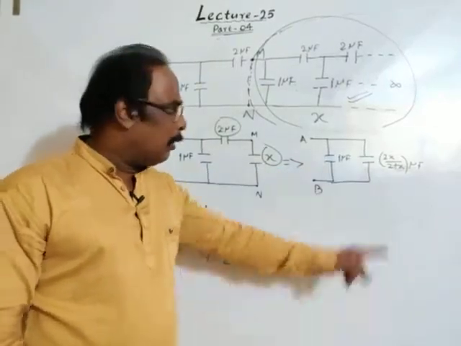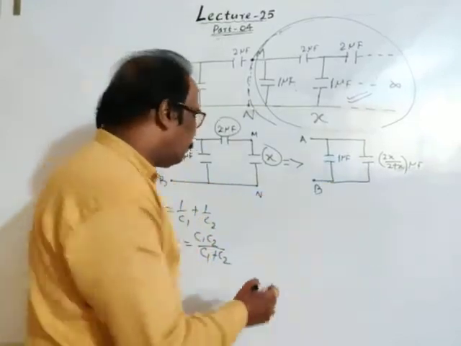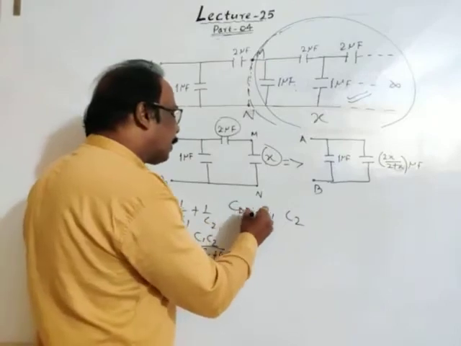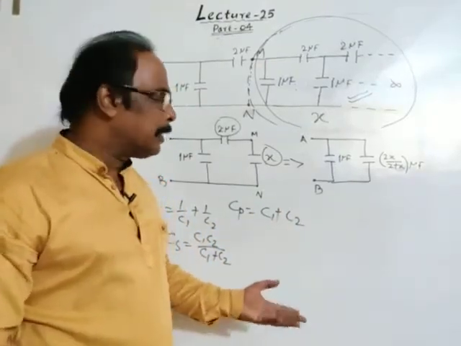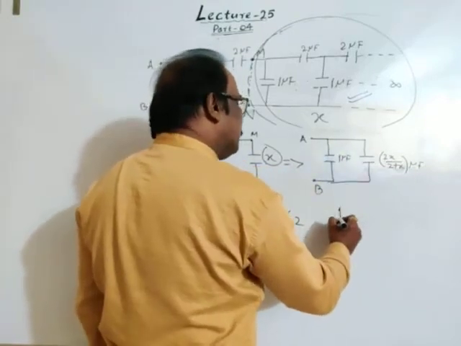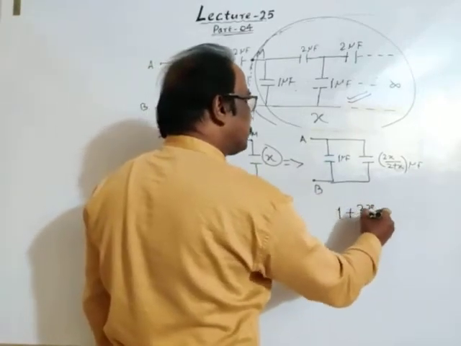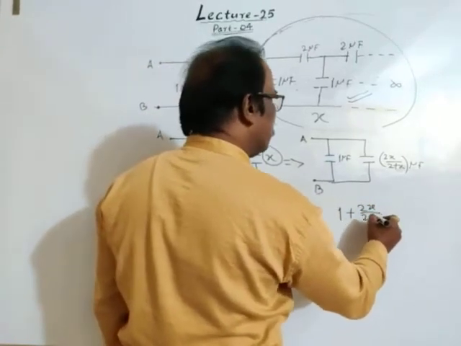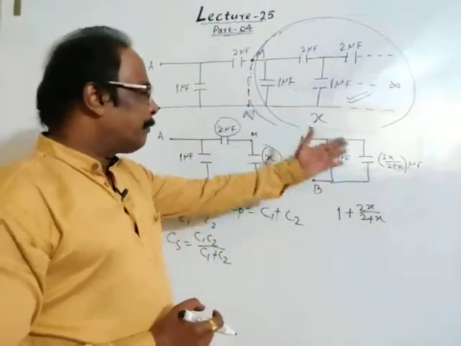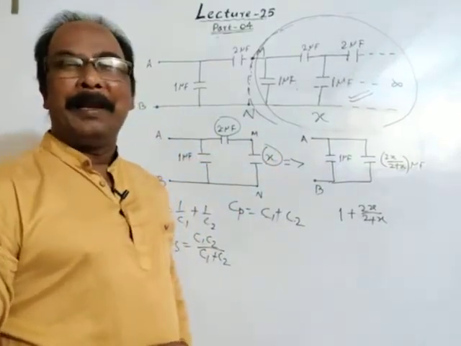Now these two are in parallel, and as we know, if two capacitors C1 and C2 are connected in parallel, then the parallel group capacitance is the sum of the capacitances. Then the total equivalent capacitance is 1 microfarad plus 2X divided by 2 plus X. We have got the equivalent capacitance of the whole infinite number of capacitors.